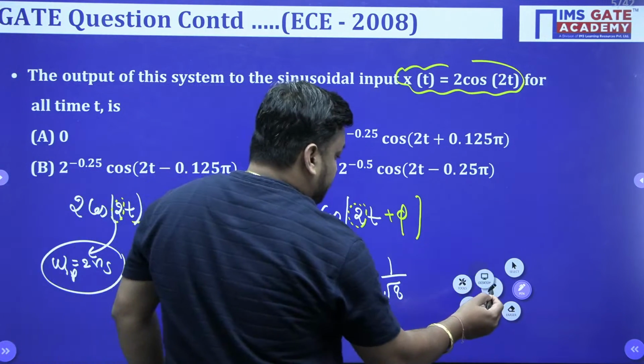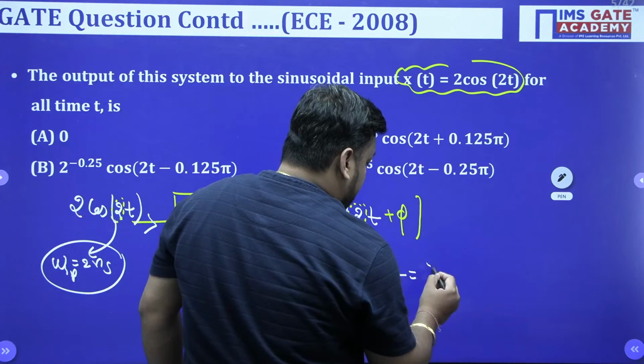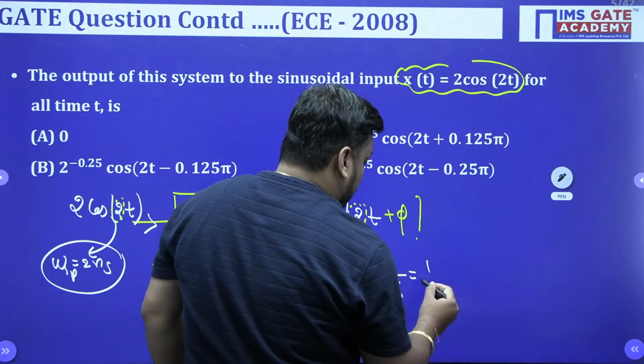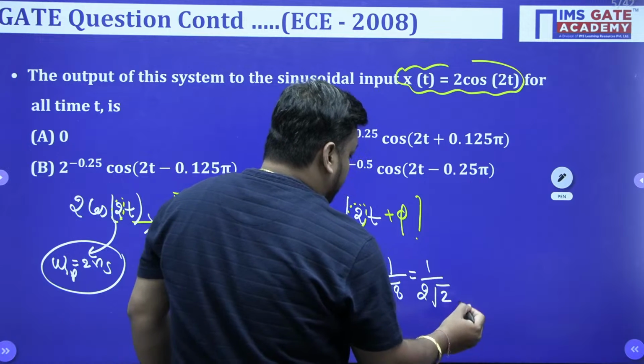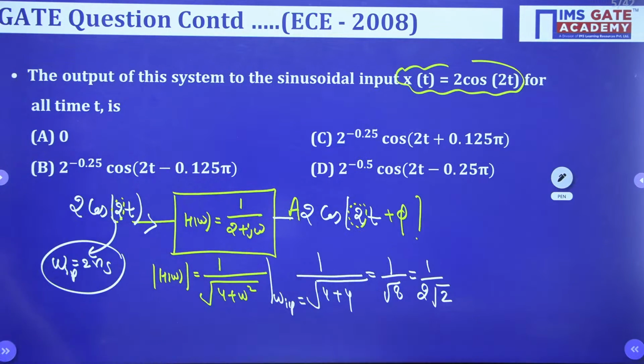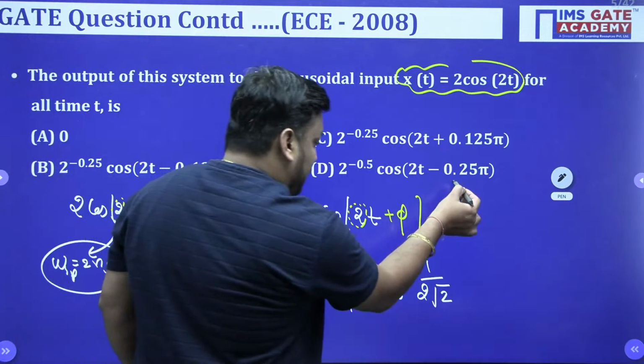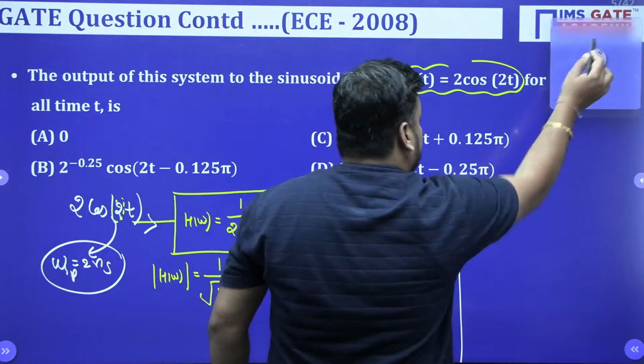And do you know what is 1 upon root 8? Root 8 is nothing but 1 upon 2 root 2. 1 upon 2 root 2, 4 to the 8. Yes. So this is nothing but the final amplitude. And if I talk about the angle, I am having space here. I will use this part of the board.